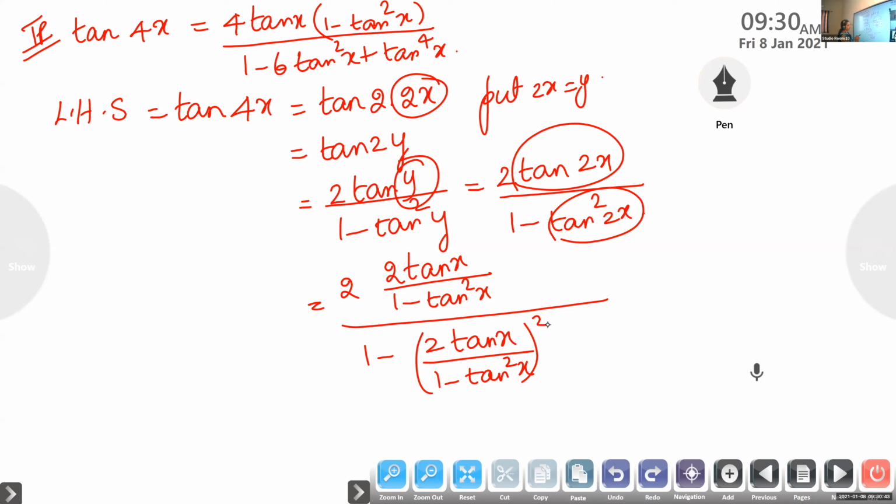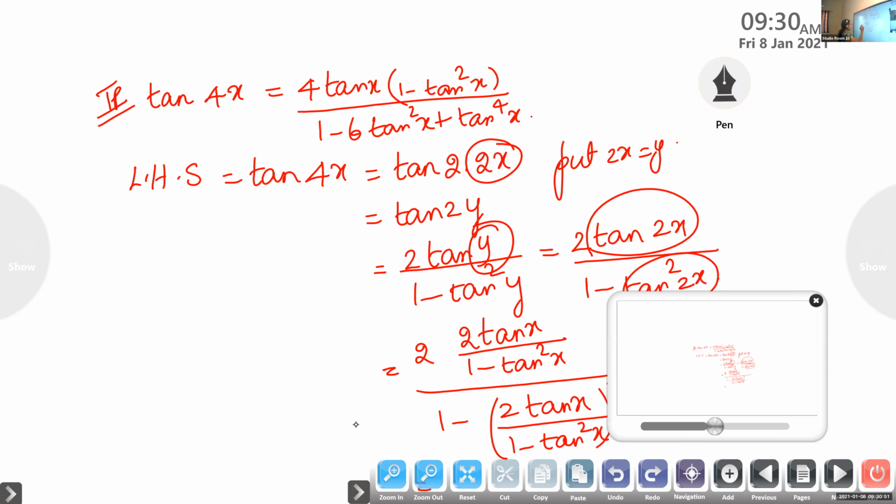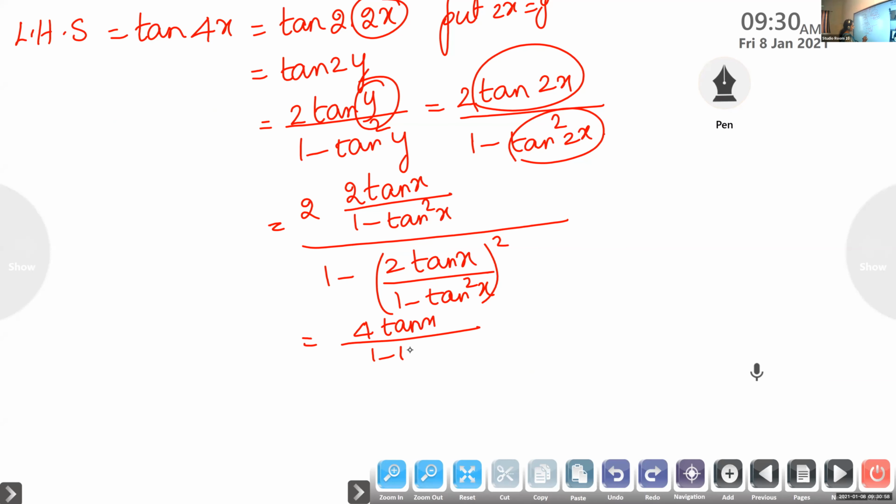Look at the numerator. So the numerator we can write as 2 into 2, it will become 4. 4 tan x by 1 minus tan square x. By, this is the common, the denominator 1 minus 2 tan x by 1 minus tan square x the whole square.